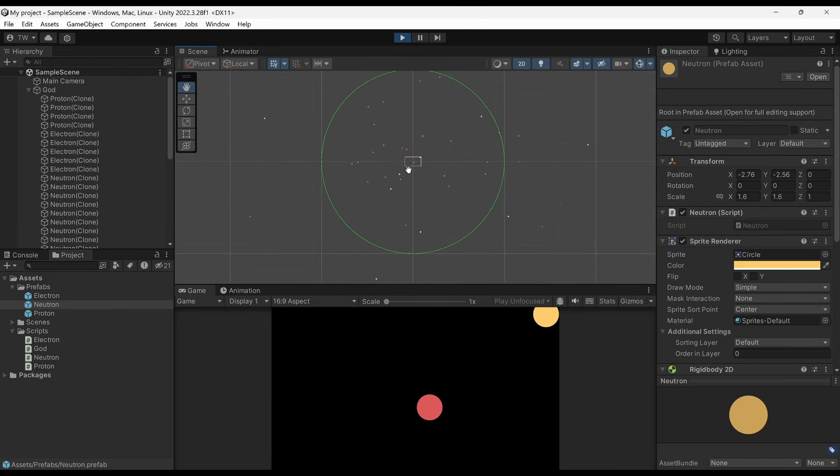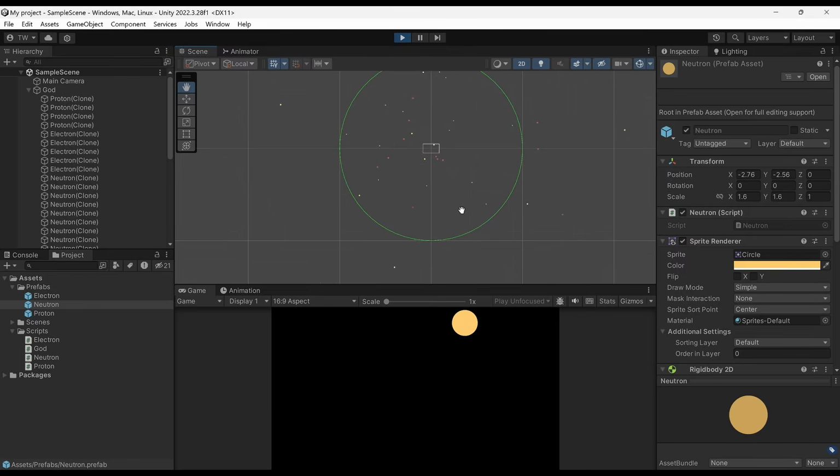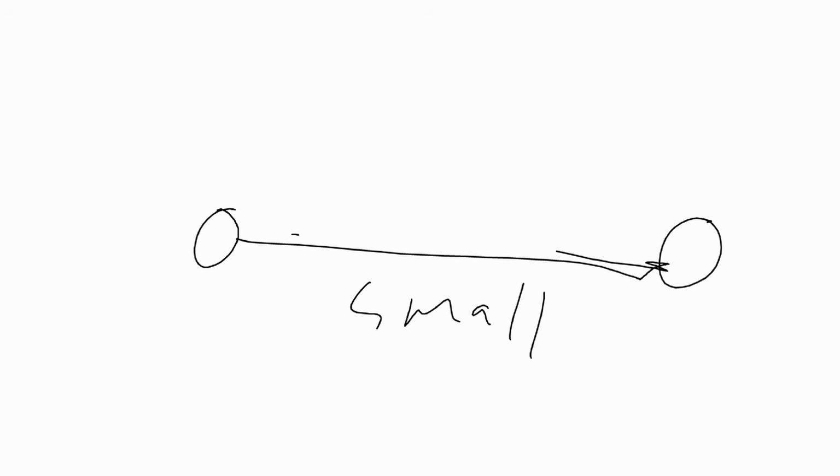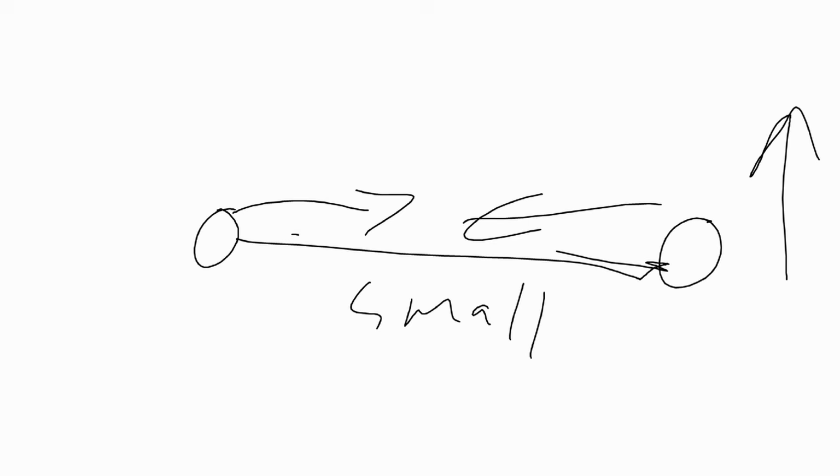I think maybe if we add the strong nuclear force, we can get some more conglomerate behavior, some more cohesiveness. The strong nuclear force is quite a bit more complex than just electromagnetism and gravity, so we're going to simplify it a bit. If we have two particles that are nucleons, like protons and neutrons, over short distances, where this distance is very small, the force is very strong, and it pulls them together until they're very close.